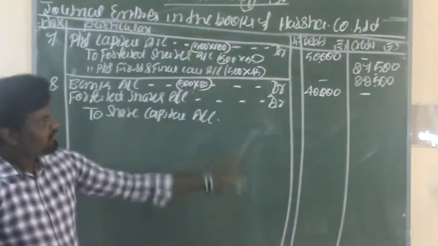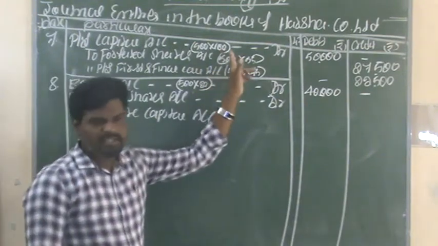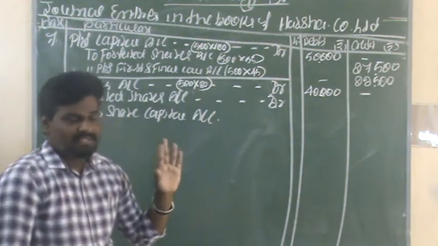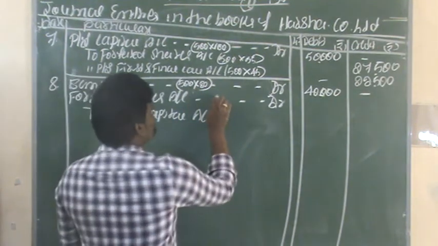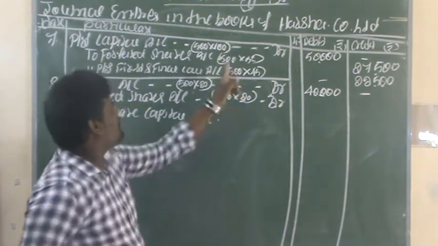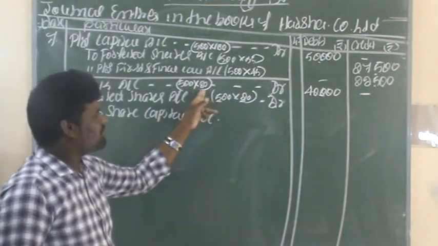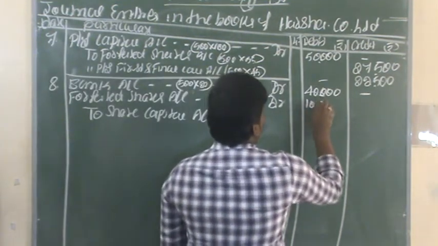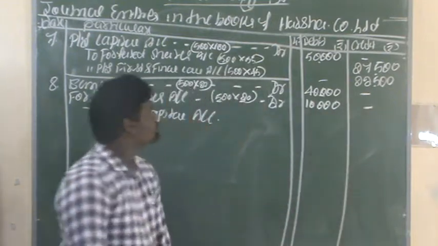Actually, in the beginning, the value of each share was 100 rupees, but now they are reissuing at 80 rupees only. I mean, they are getting 20 rupees less, right? So I will take these 500 shares into 20. So 100 minus 80 means the difference is 20 rupees. This is the loss amount. 500 into 20 gives 10,000 rupees.